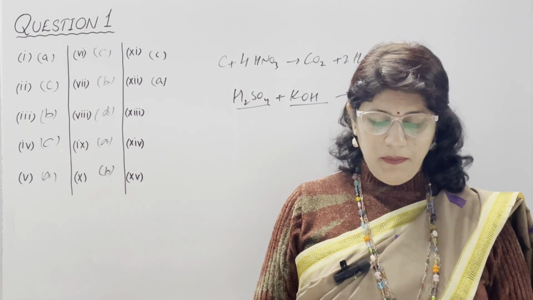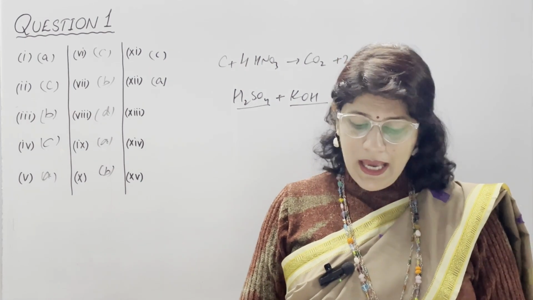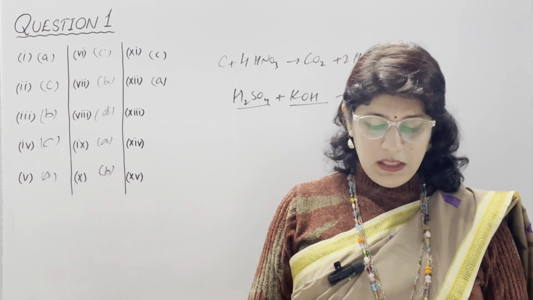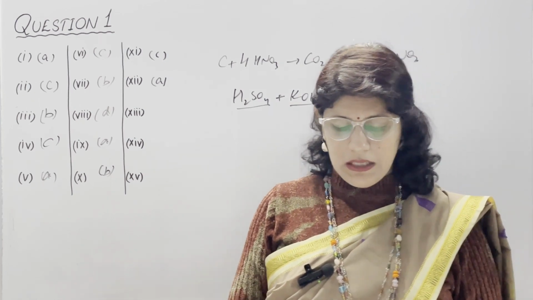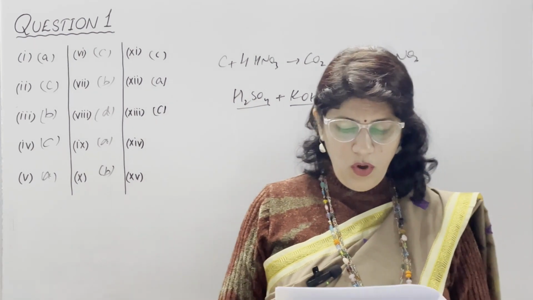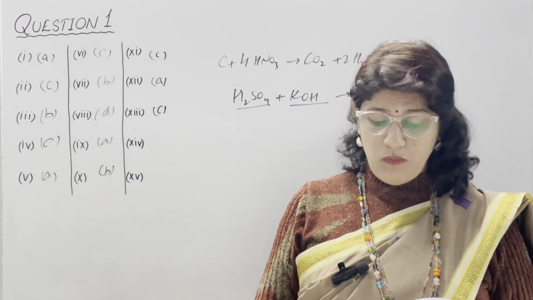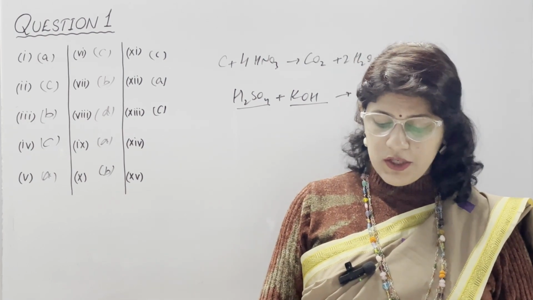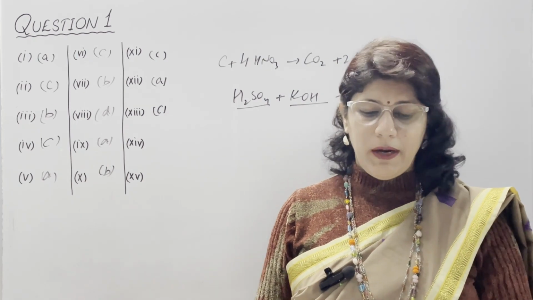In 13th part, the basicity of ethanoic acid. Ethanoic acid is acetic acid. Basicity is A 4, B 2, C 1 and D 3, and correct answer is C, which is 1. Because we know the basicity of acetic acid is 1, as its molecule ionizes by liberating only one hydronium ion. So basicity is 1 only.